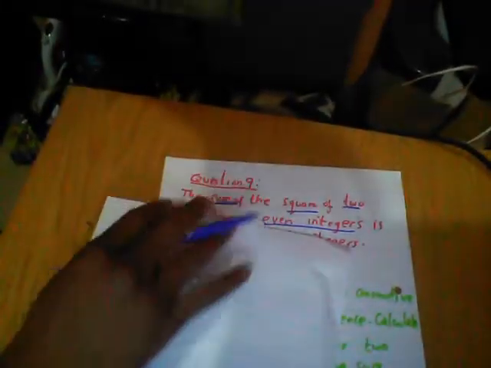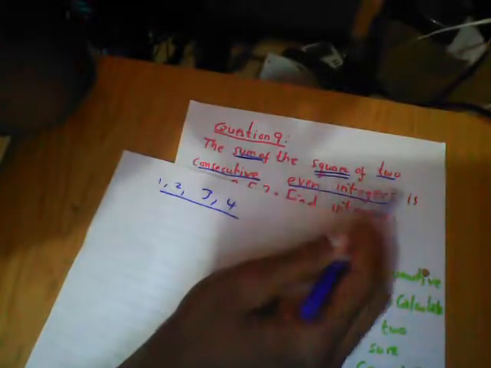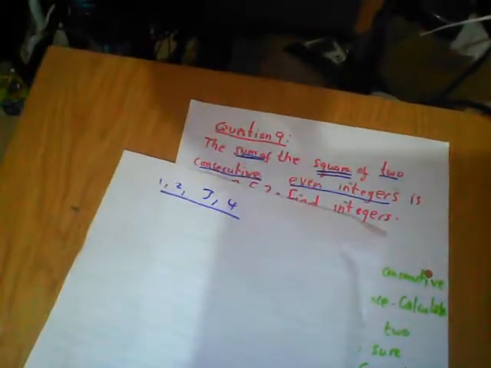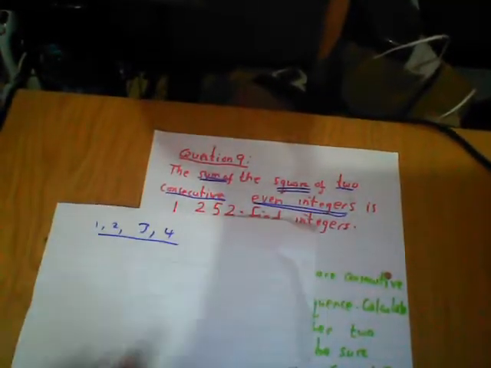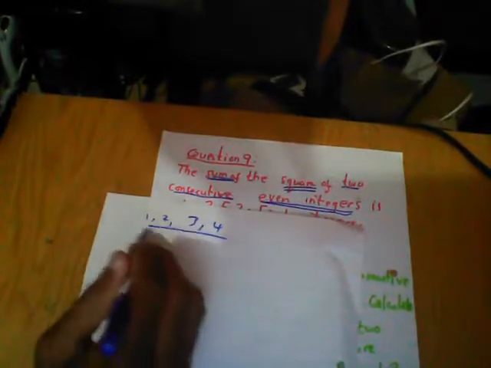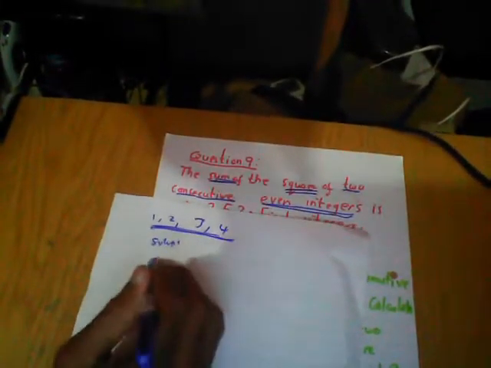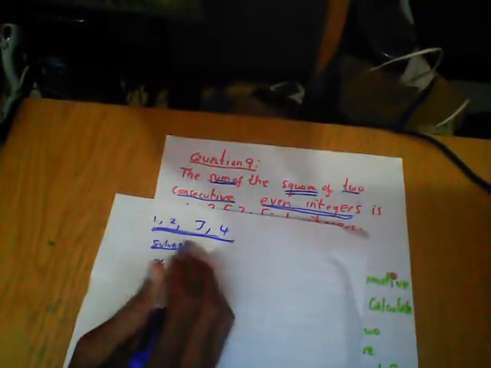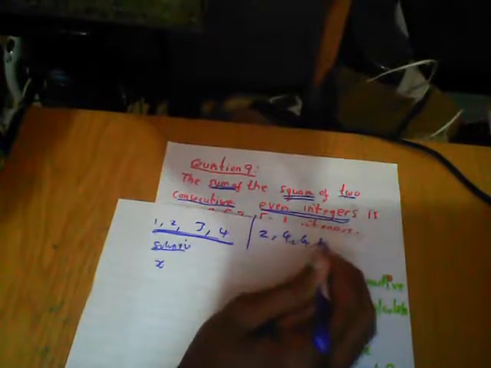But in this case, they say the sum, so you're going to have to add those consecutive integers. Sum of the squares of the two consecutive integers: first you have these two consecutive integers, then you square them, and after you square them, you sum. But those consecutive integers are even integers. What does that mean? It's not a normal number. Even numbers are like 2, 4, 6, 8, 10, going up by 2.